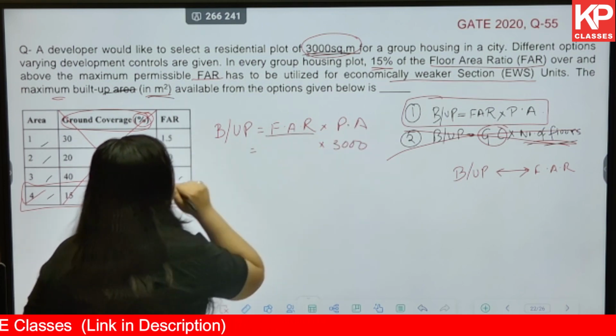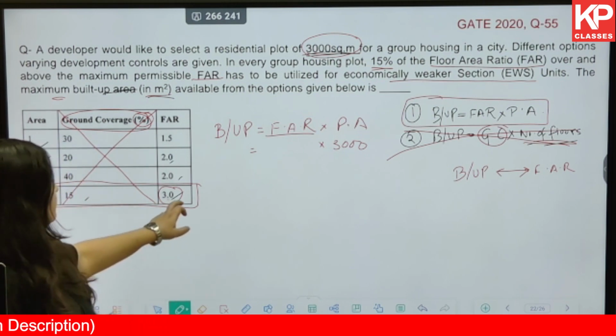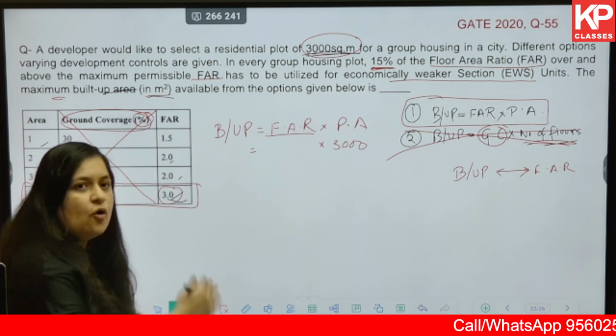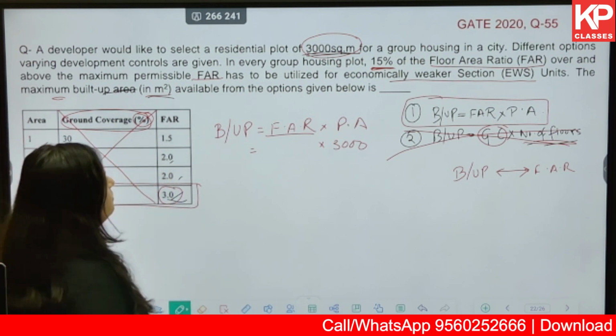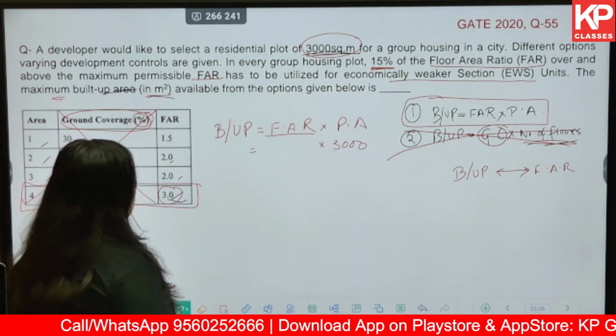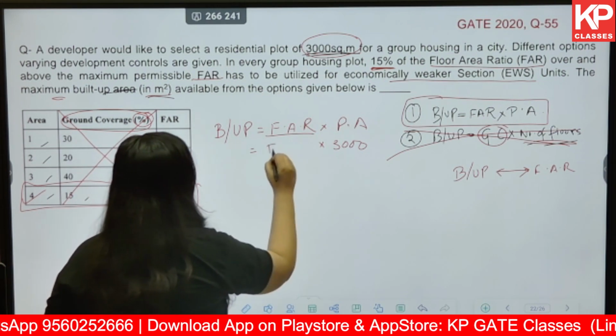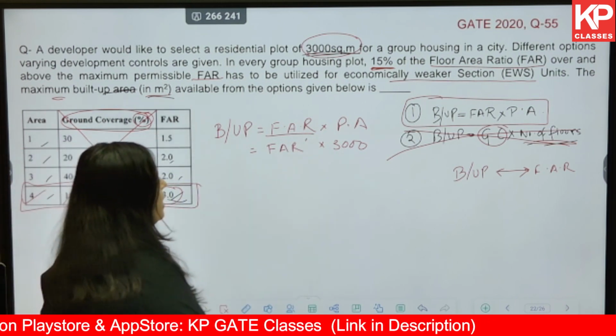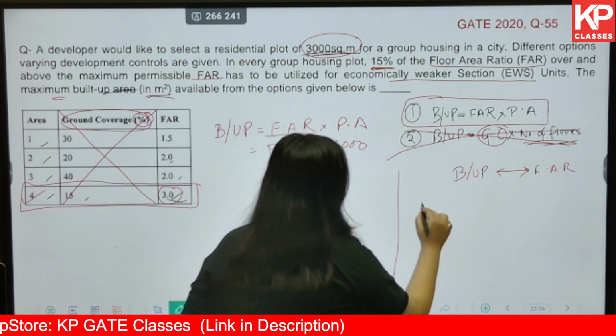Now here FAR cannot be 3. Why? Because an additional 15% of FAR over and above the existing FAR will be given to construct the EWS housing. So here we will write FAR dash, that is the revised FAR. Let us first try to find that.